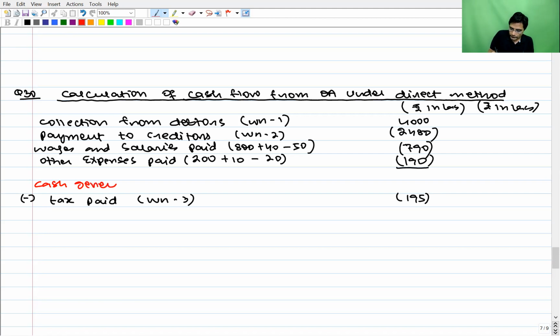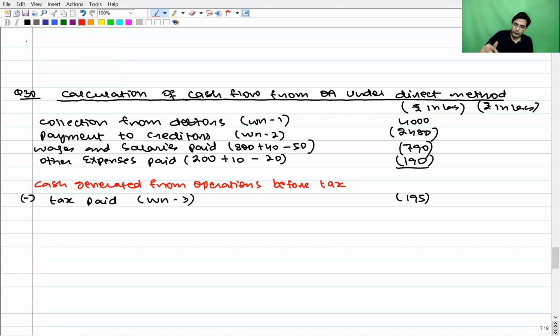This is cash generated from operations. Before tax, we have 4,000 minus 2,480 and minus 790 minus 190.